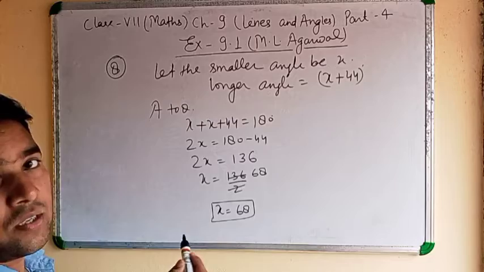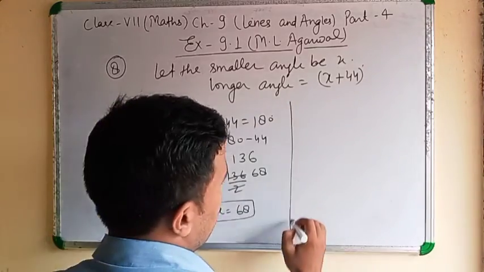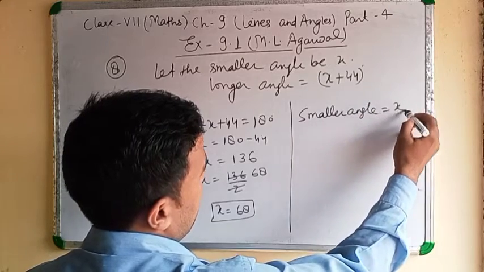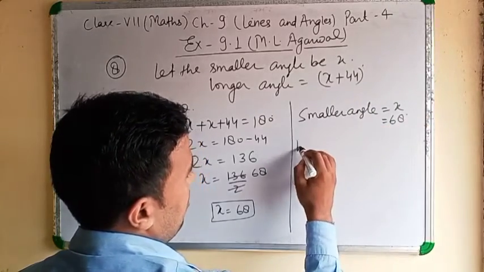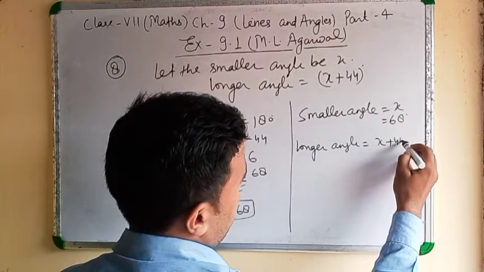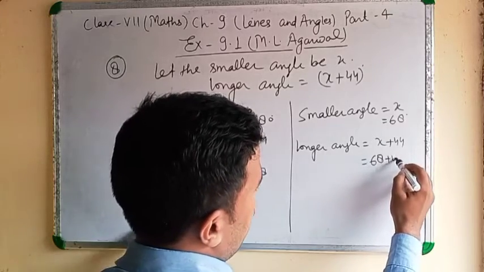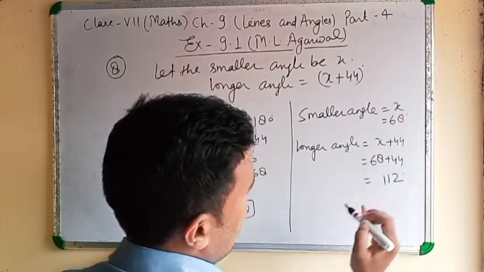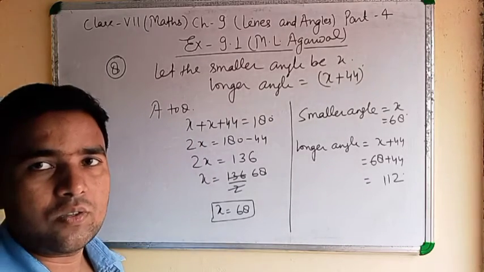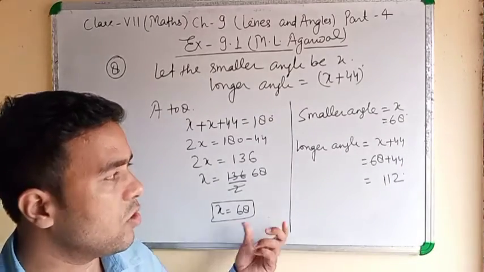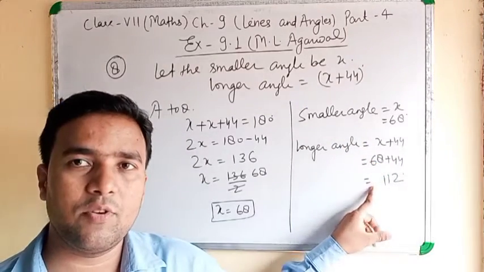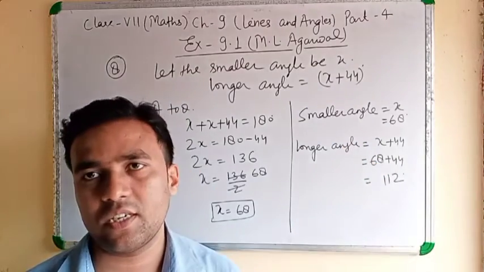x equal to 68 means the smaller angle is 68, and the longer angle is x plus 44, means 68 plus 44, 112. Note down. If you want to check whether your answer is correct or not, you can add the smaller angle and longer angle. If your answer comes to 180 degrees, that is correct.